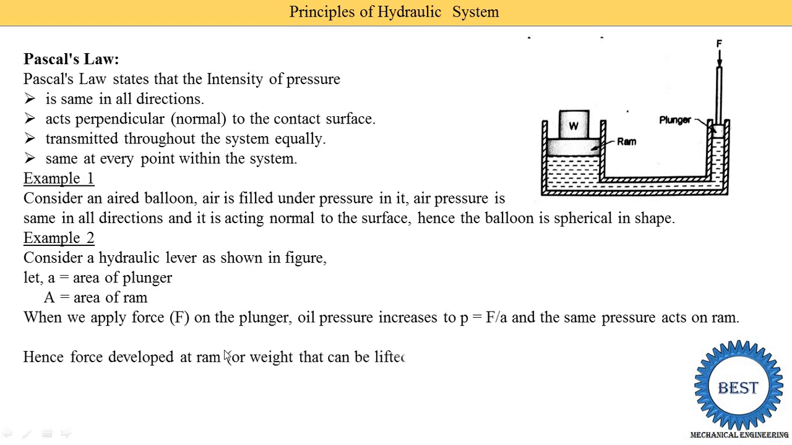Hence the force developed at the ramp or weight can be lifted. Here you see that the weight is put on the ramp and it may be lifted. So how much weight is lifted is found by using these equations. Weight lifted is denoted by W is equal to area of the ramp into the pressure.